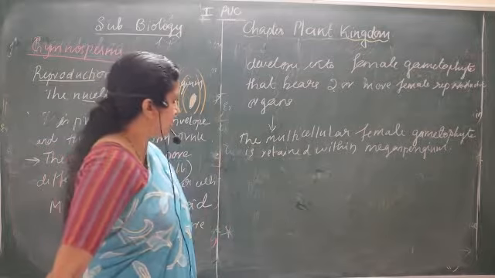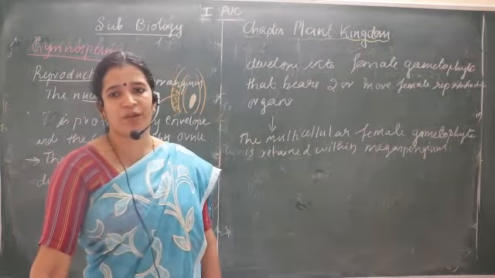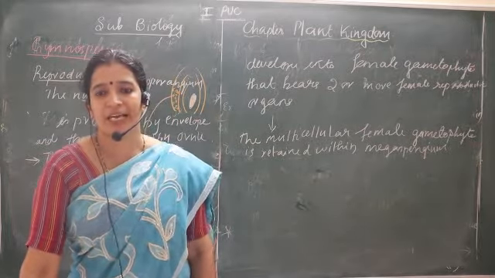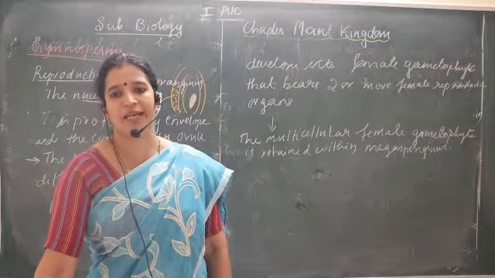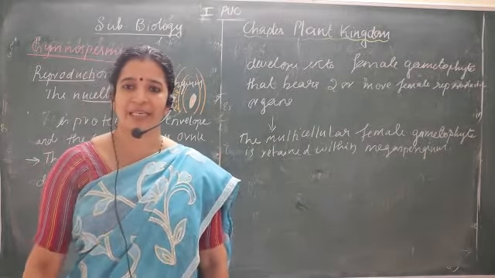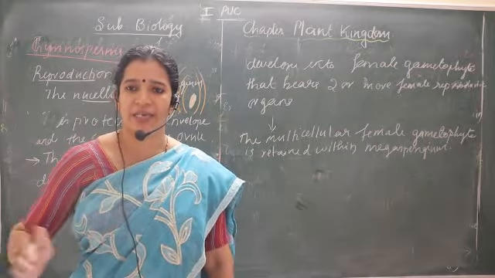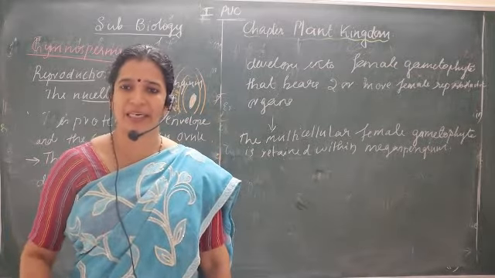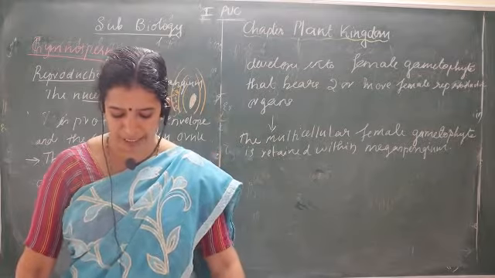In pteridophytes, like the prothallus, they were independent, but here it is found attached to the parent body itself.